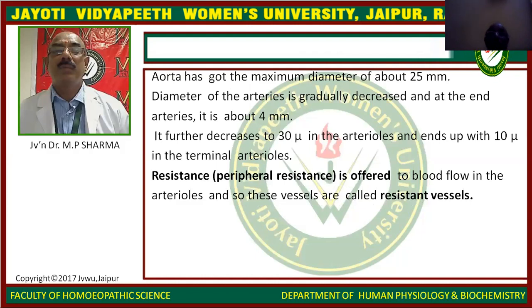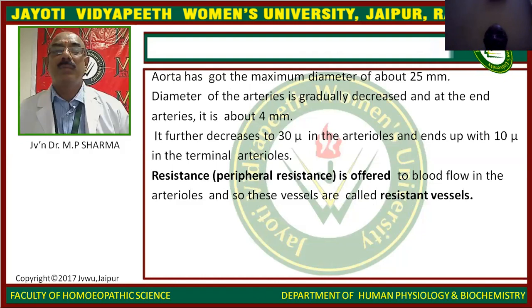Aorta has the maximum diameter of about 25 millimeter. The diameter of the arteries gradually decreases, and at the end of the artery it is about 4 millimeter. It further decreases to 30 micron in the arterioles and ends up with 10 micron in the terminal arteriole.